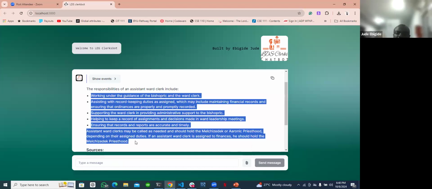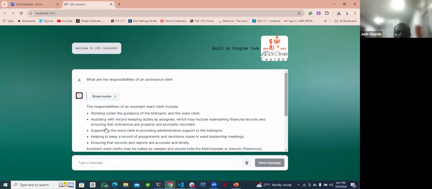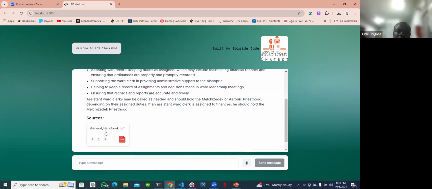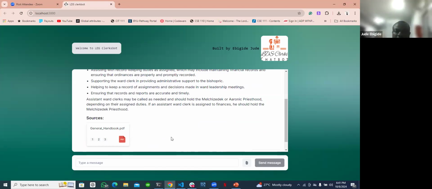And from the app, I ensured that it retrieves the top 3 documents. It also shows the source of the document from the handbook, which is the PDF that I used to answer these questions. And then from each of these 3 documents, it will tell you where it got the answers from. So that's all about the project. Thank you.